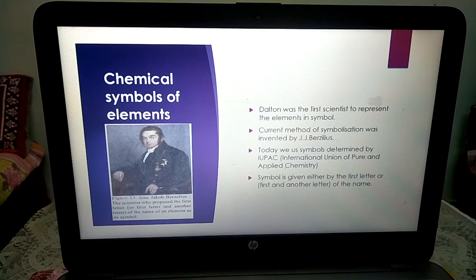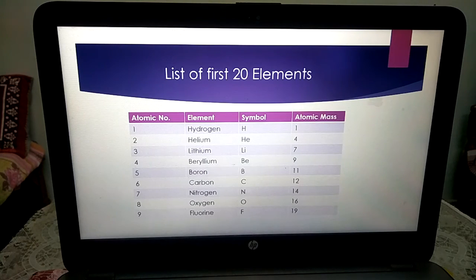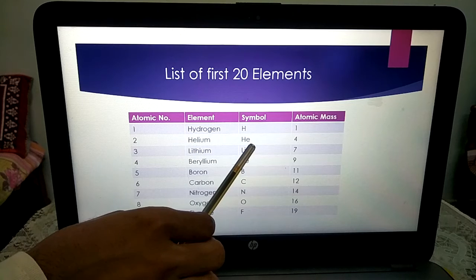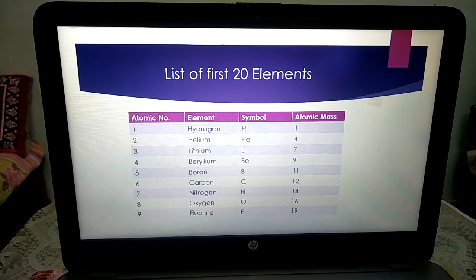Somewhere helium is there. If we give the same symbol, H for hydrogen and H for helium, it does not differentiate the two elements. So hydrogen is represented by H and helium is represented by He.